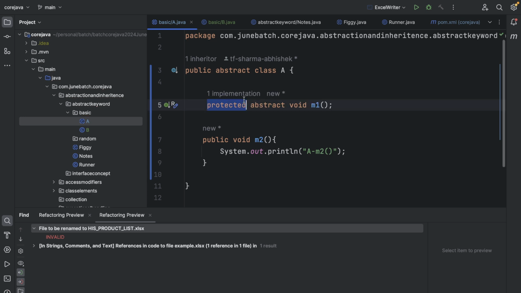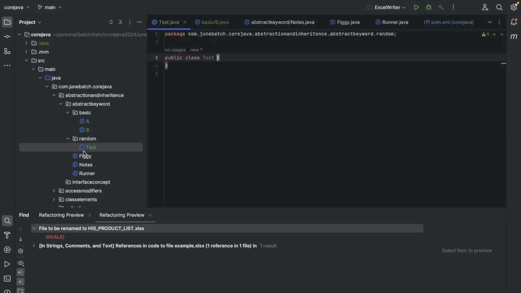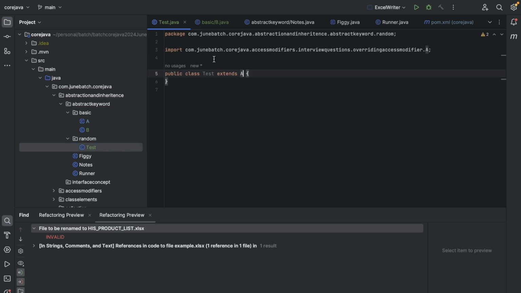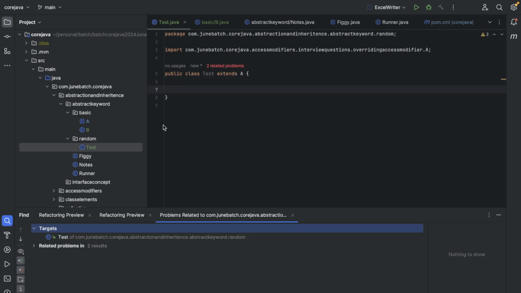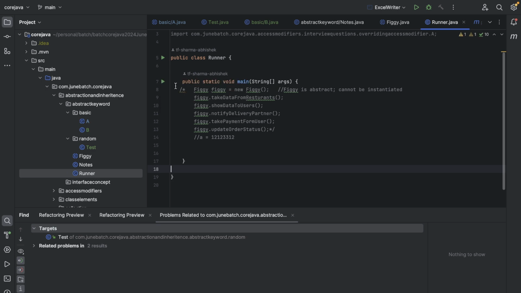But now the thing is, again with this also, it is not like any person can come and override it, right? And the worst part is, if I go outside the class, this will be like test. I will delete it in a while. Inside random I created test, cool, no issues. So in test, if I try to extend A, okay, cool, I need to find a runner, but I want to run it.